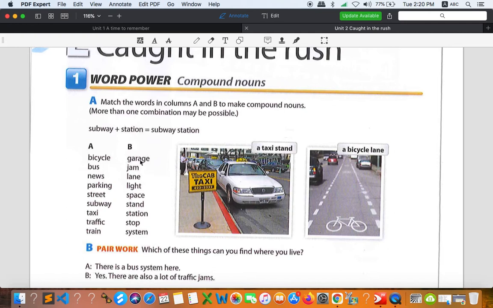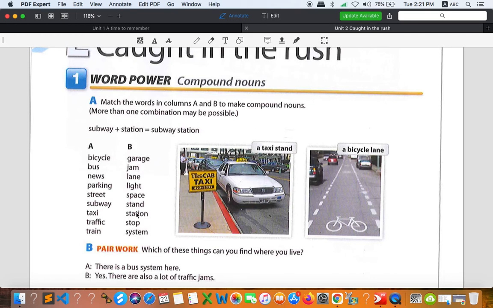So we have bus garage? Nope. Bus lane? Yes, bus lane. So lane is a road. Lane means a piece or part of the main road. Just like this is a bicycle lane, but we also have a bus lane somewhere, that's only for the bus. So you can match bus with lane right here, the bus lane, and after that, not bus light, not bus space, not bus stand. But we can say the bus station, the bus stop and the bus system.